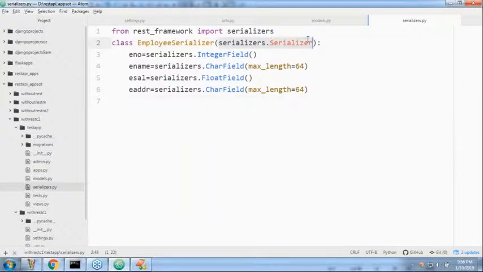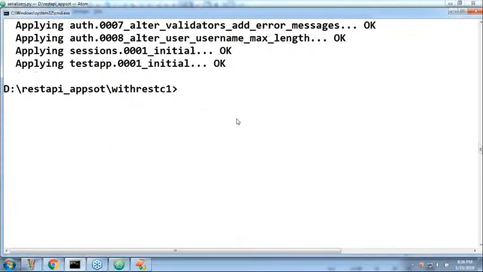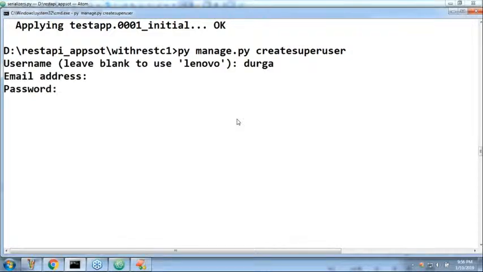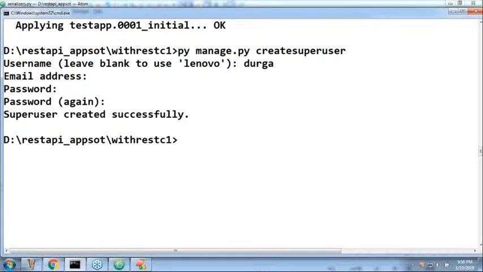Well, now, sir, next let me create a superuser also, because I want to add some records. Create superuser. Username Durga, password Durga123, that's all. Let me add it to the admin site.